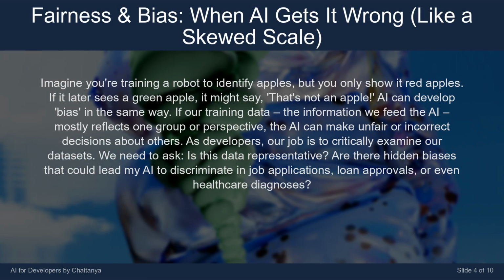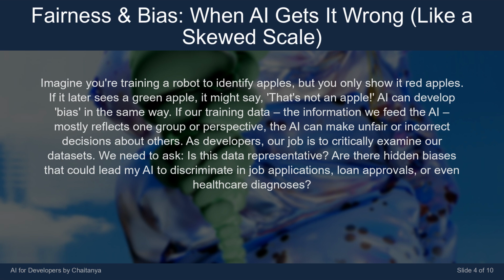Imagine you're training a robot to identify apples, but you only show it red apples. If it later sees a green apple, it might say, "That's not an apple." AI can develop bias in the same way. If our training data, the information we feed the AI, mostly reflects one group or perspective, the AI can make unfair or incorrect decisions about others.